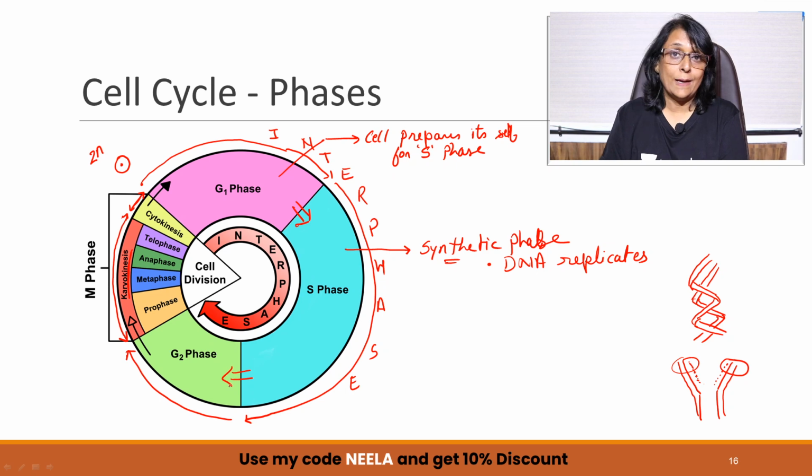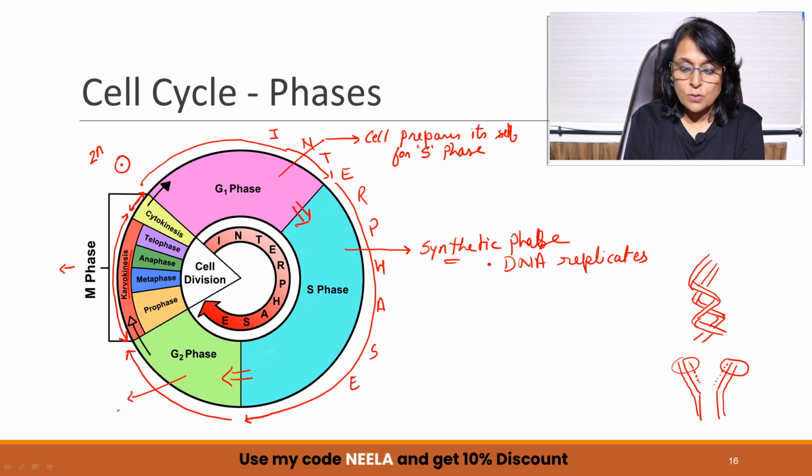What is G2? Gap 2. Whenever we use the word gap, it is for preparation. So in G1, the cell prepared for the next phase, that is S. In G2, the cell is going to prepare itself for the next phase, that is M phase. Now what happens in M phase? The cell divides. First the nucleus is going to divide, then the cytoplasm is going to divide. So everything that is required for this division has to be prepared. So here in G2, what is going to happen? The cell gets ready for M phase.